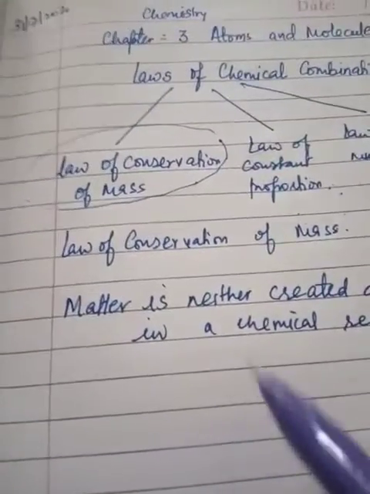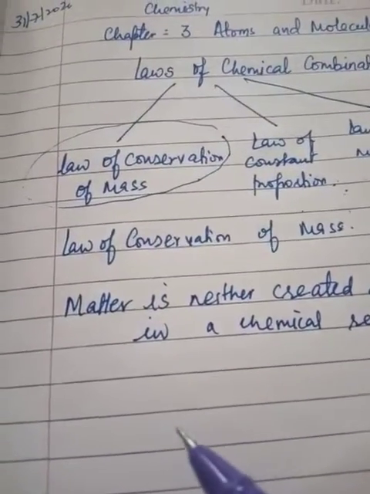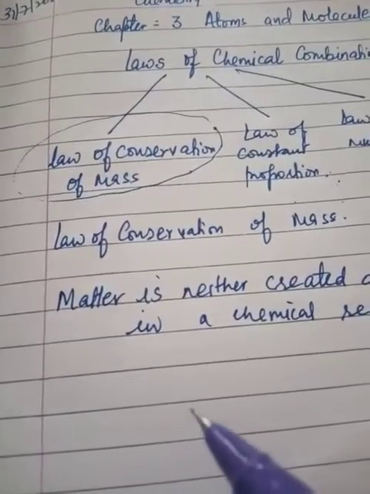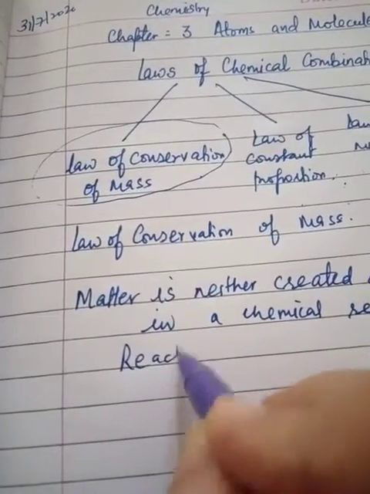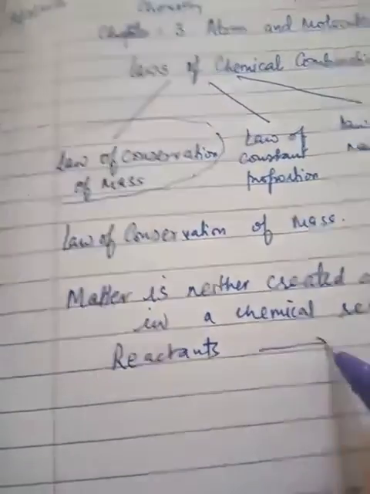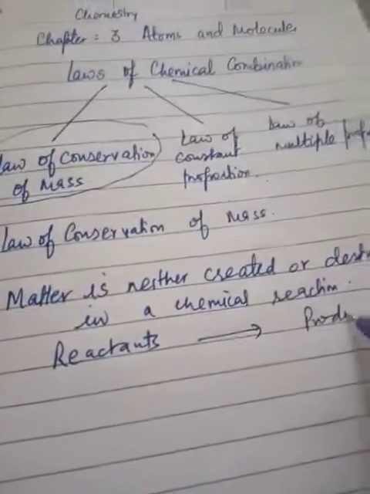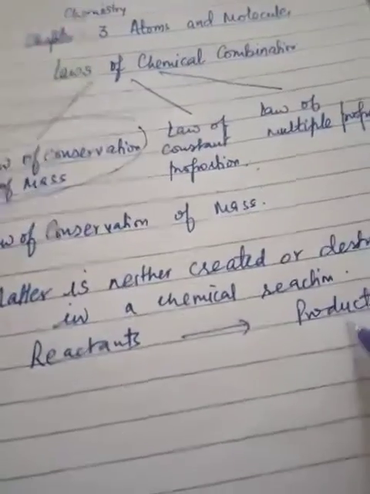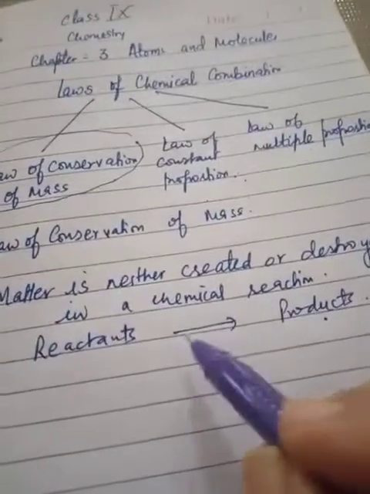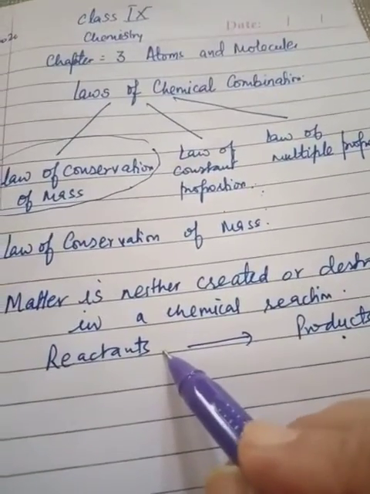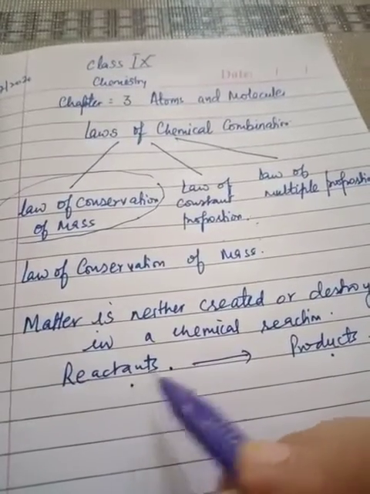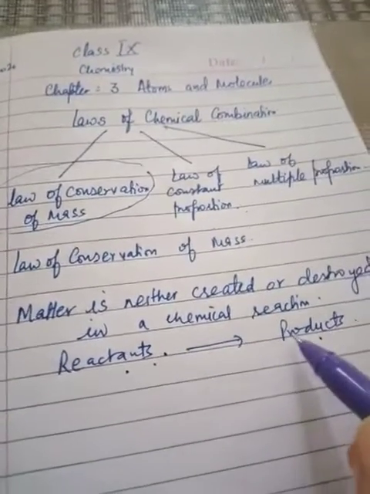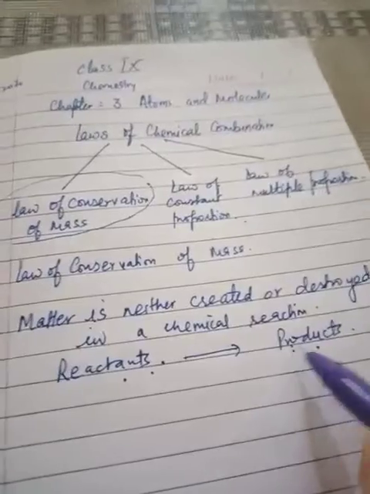According to law of conservation of mass, the total mass of product is equal to total mass of reactant in a chemical reaction. When the two reactants react together to form a new product, it may be one product, it may be two products.